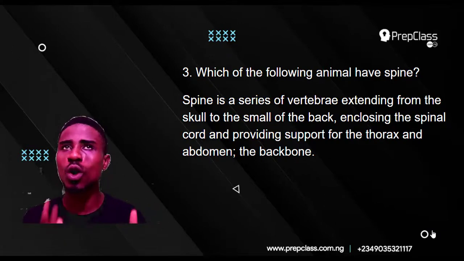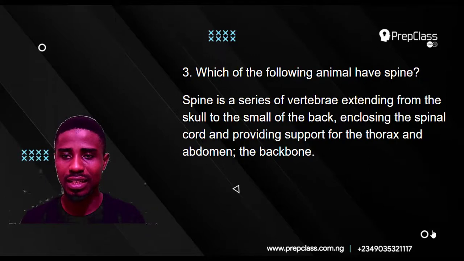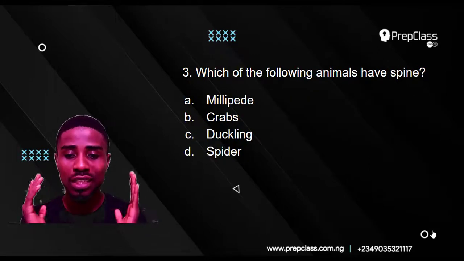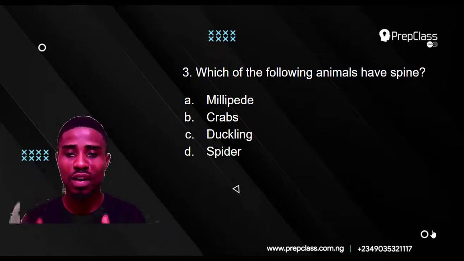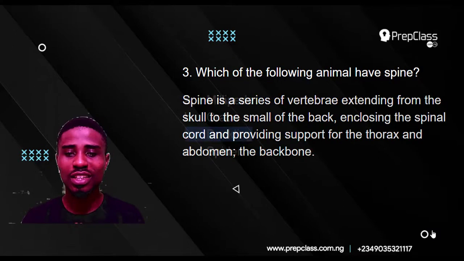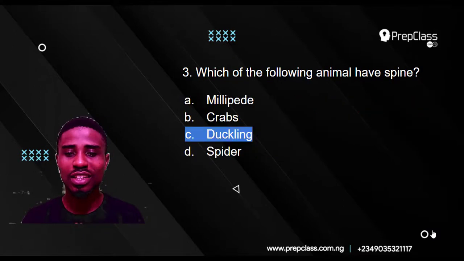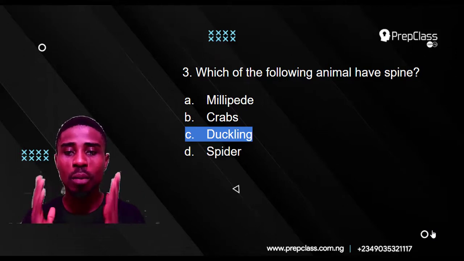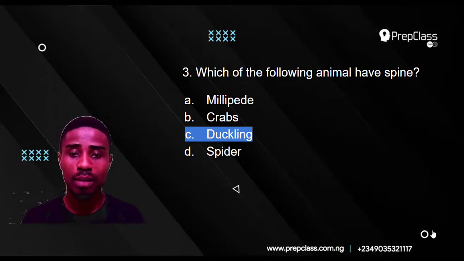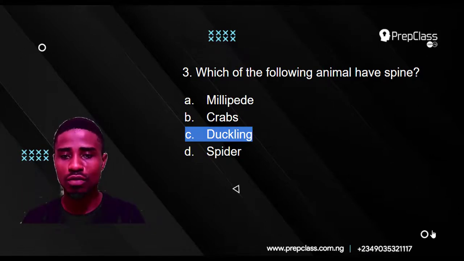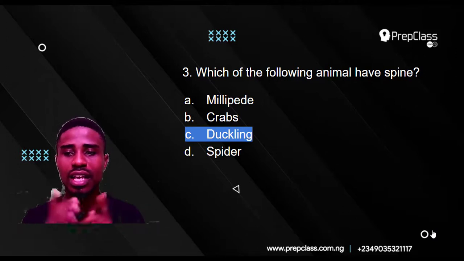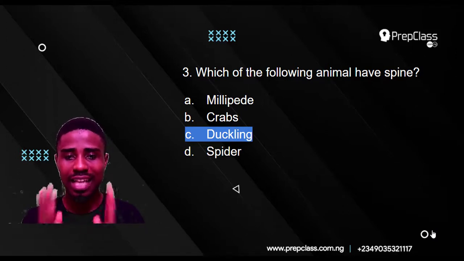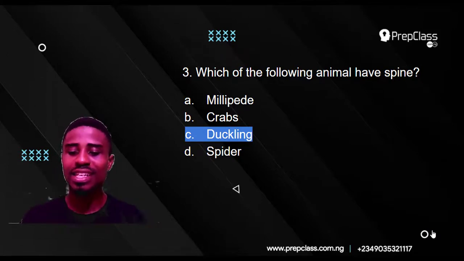So which one of those options have a spine? Definitely, our answer will be the duckling because the duckling is the only option where the animal is a vertebrate. Let's take a look at it. Duckling is the correct option because a duckling is a vertebrate. It is not millipede because a millipede is an invertebrate. Crabs also are invertebrate. Spider, invertebrate. Invertebrate are animals without backbone, while vertebrate are animals with backbone. So duckling is a vertebrate. It has a spine and it has a backbone, and it is the correct option. Let's take the next one.